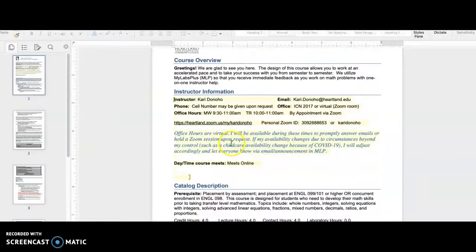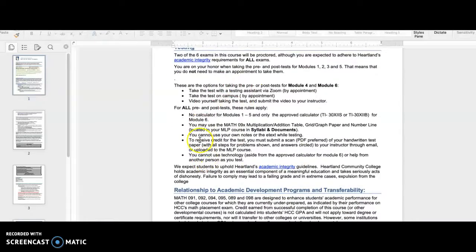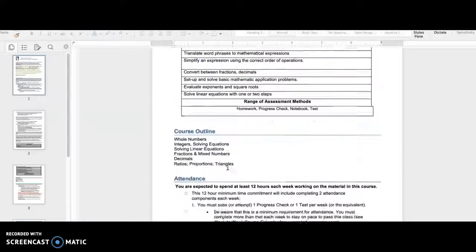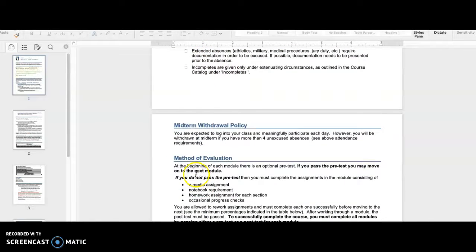So it's got my office hours, it's got all kinds of testing information in here. The attendance policy is very well written out in here. You can use that for your first week's attendance assignment if you haven't yet.